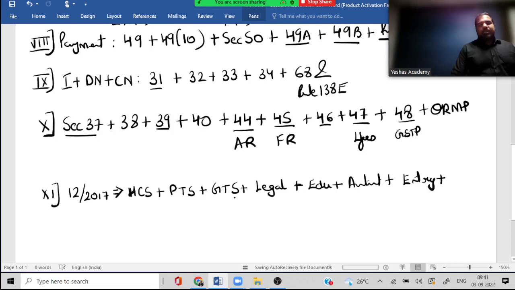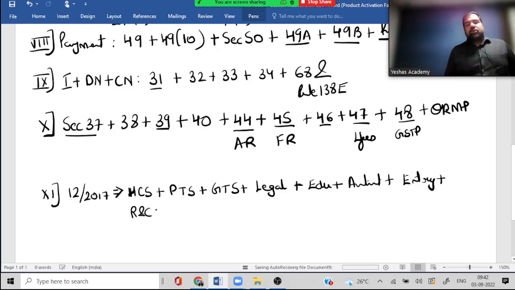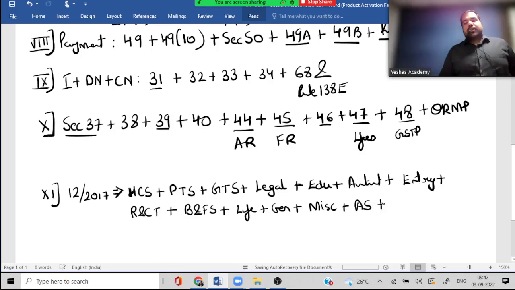Next, religious and charitable trust. Next, banking and financial services plus insurance, life insurance plus general insurance. Then miscellaneous guys, where did we go? Nepal, Bhutan, under 17. Next, agriculture services. Next, which one?